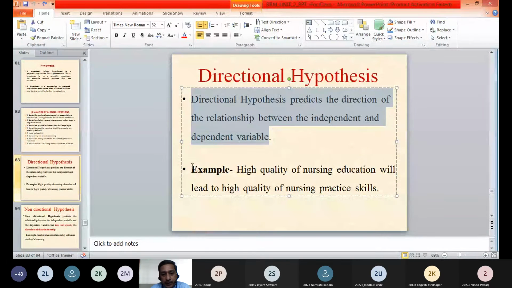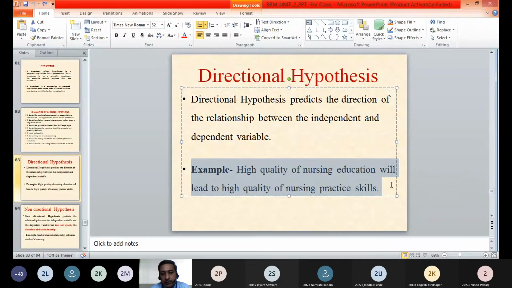We may take the example that high quality of nursing education will lead to high quality of nursing practice skills. This is one hypothesis, and in this hypothesis you will be able to see that the direction can be predicted.